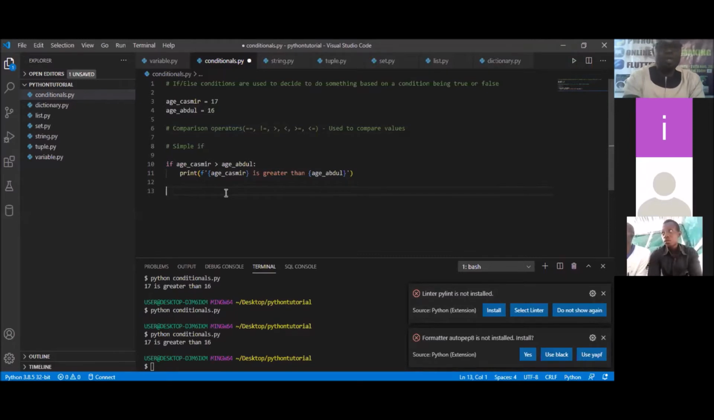So I'm going to use comments to tell us what we want to be doing. No longer the simple if. We are trying to check the words if, comma, else.